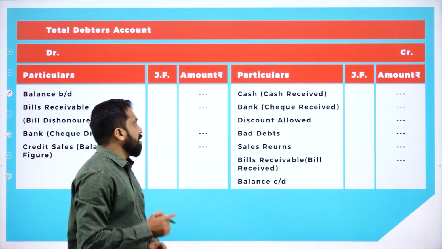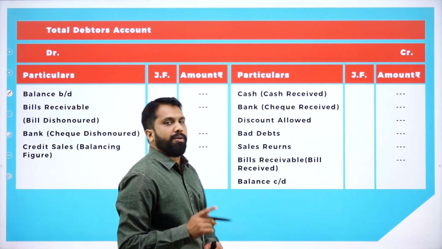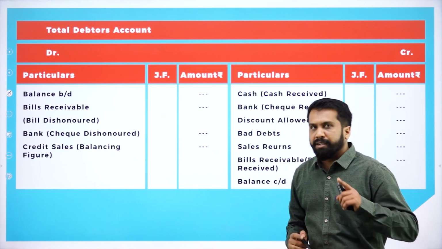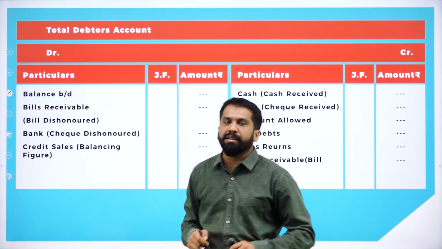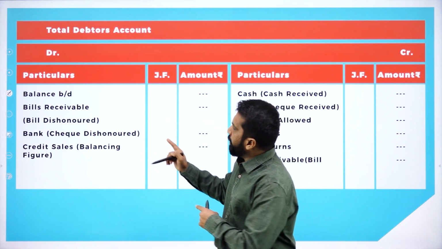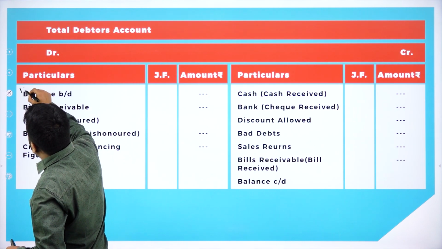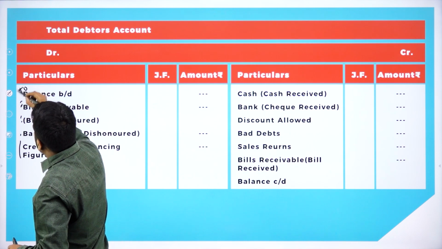Now, once you learn your debtors account and creditors account, we will learn what is the format for this. Remember, in the format, always you should consider 'to' and 'by'. If it is the debit side, you should consider 'to'.